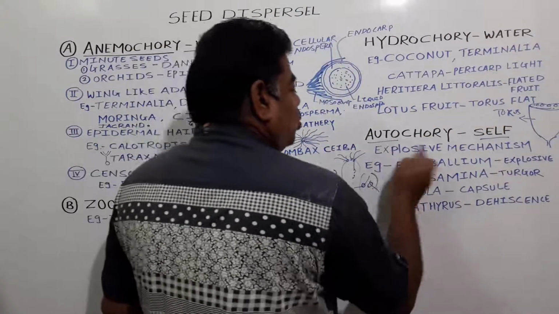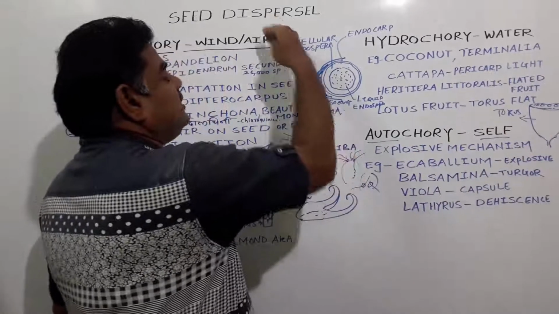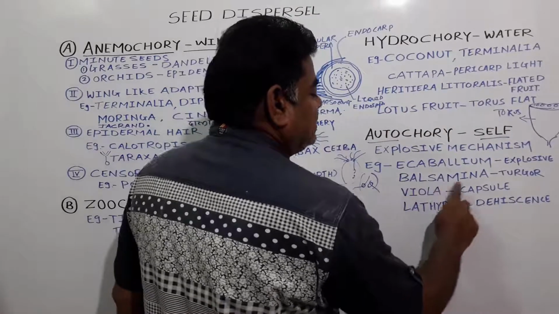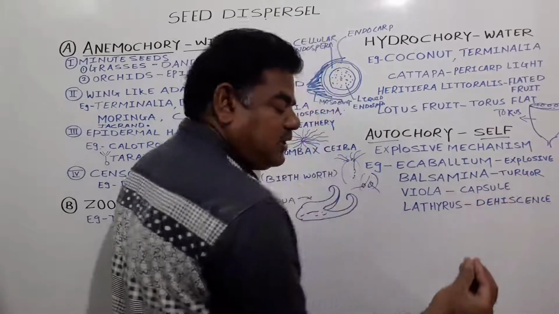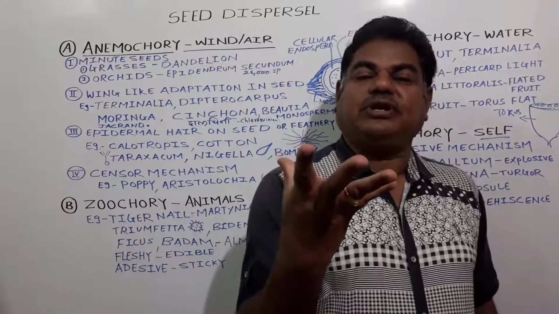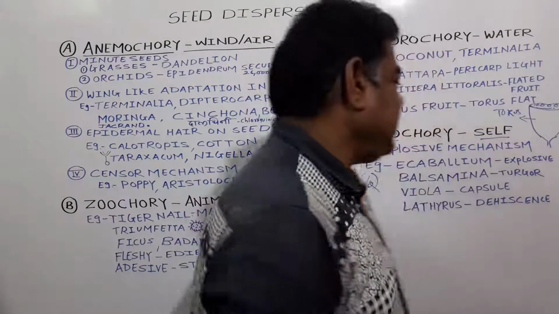Means auto, self, the plant releases and disperses its seeds from one place to another. In case of Impatiens balsamina, turgor pressure gets created inside the fruits, due to which the fruit explodes like this, and the seeds get released.